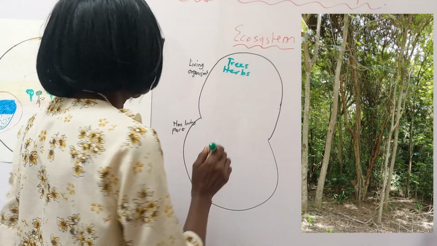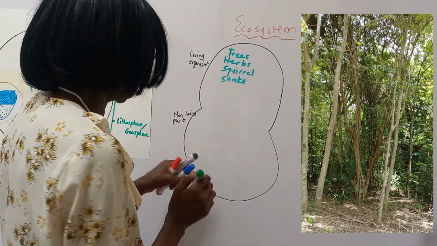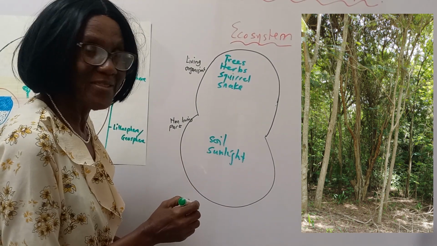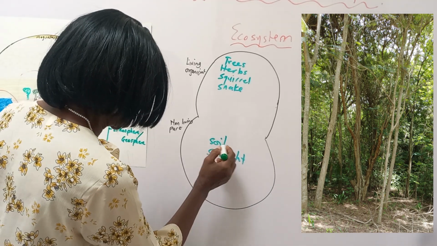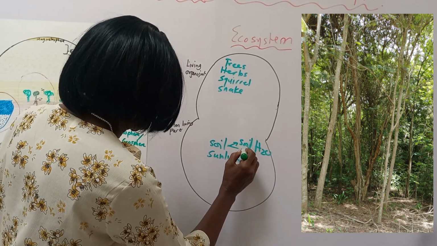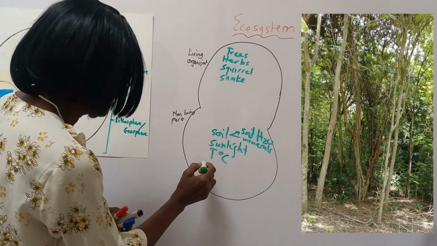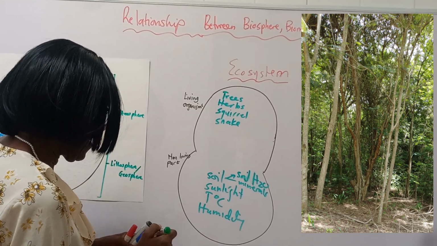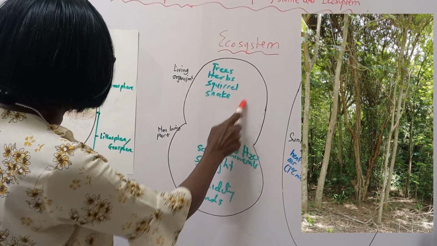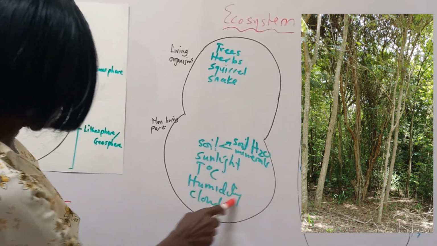We can imagine that we have some squirrels, we have snakes, and the non-living parts, we can see soil, we can see sunlight, and you can imagine that the soil has some water, so we have soil water, we have mineral salts. Temperature also operates here because sunlight will give some temperature, there is humidity, moisture, and we have clouds. So we have an ecosystem, living organisms interacting among themselves, non-living parts interacting among themselves.